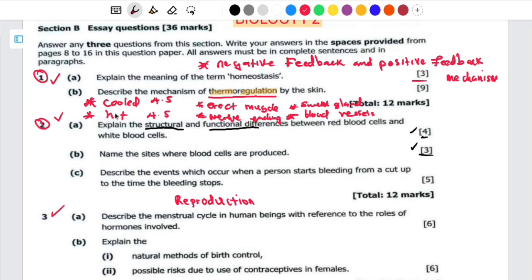What happens when there is a cold state? One thing that you need to understand here is that the center involved in maintaining homeostasis is the hypothalamus. I forgot to put this one here. This is an important point, because the hypothalamus is the one that activates different mechanisms, that is the negative feedback as well as the positive feedback, depending on how the body wants to maintain the internal environment. So when it is cold, what is going to happen to the skin? Number one, the skin is going to constrict. What it means to constrict is that it is going to come together, like compressing itself, but it's not that compressing.